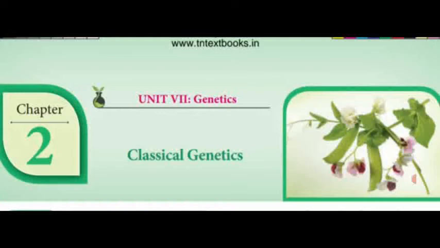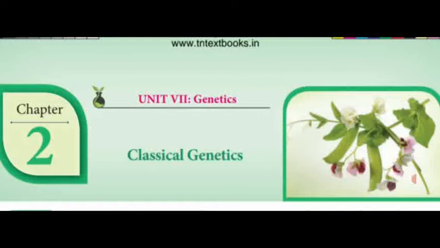That also we have seen in the previous video class. Genetics constitutes two important structures. One is heredity, another one is variation. Heredity means transmission of characters from parent to the next generation.